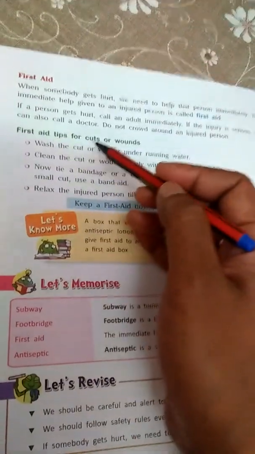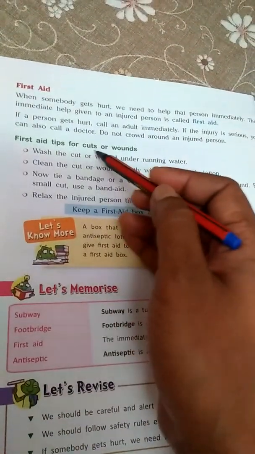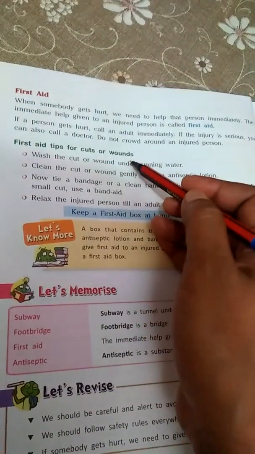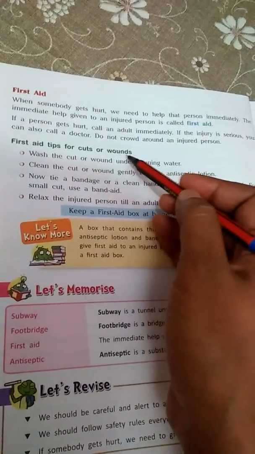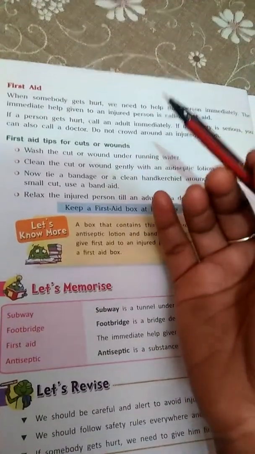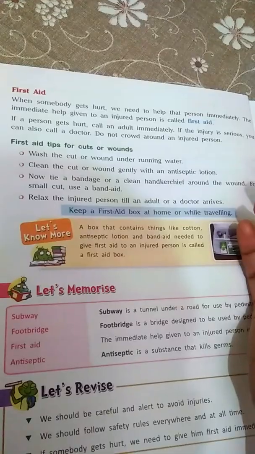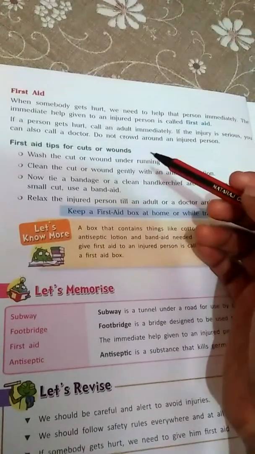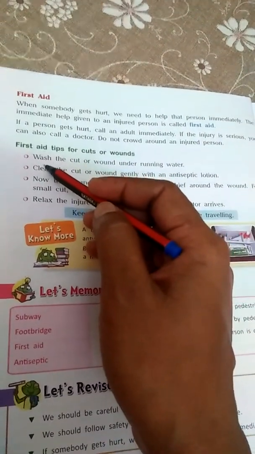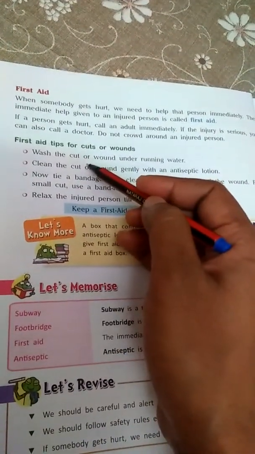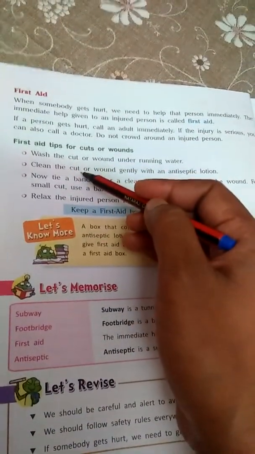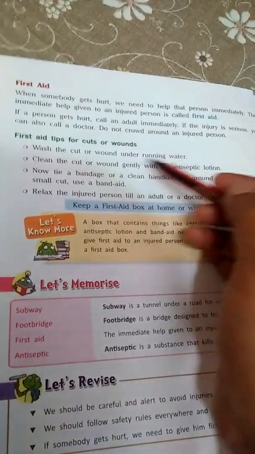Now, first aid tips for cuts and wounds. What should we do? How do we treat cuts and wounds? Let's read. Children, do you know the meaning of wounds? Wound means घाव बेटा. Basically, whenever you fall and you have a cut on your skin, that is called a wound. First tip, wash the cut or wound under running water. You should wash the cut first under running water.